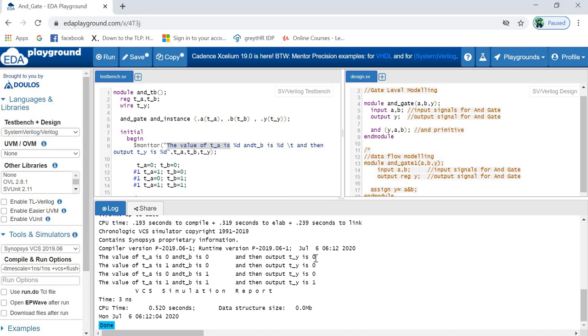Otherwise it will always give you value 0. So here you can see if the TA value is 1 and the TB value is 1, then only it's giving the output 1. Otherwise in any case the output we are getting is 0. I hope you understood this part.